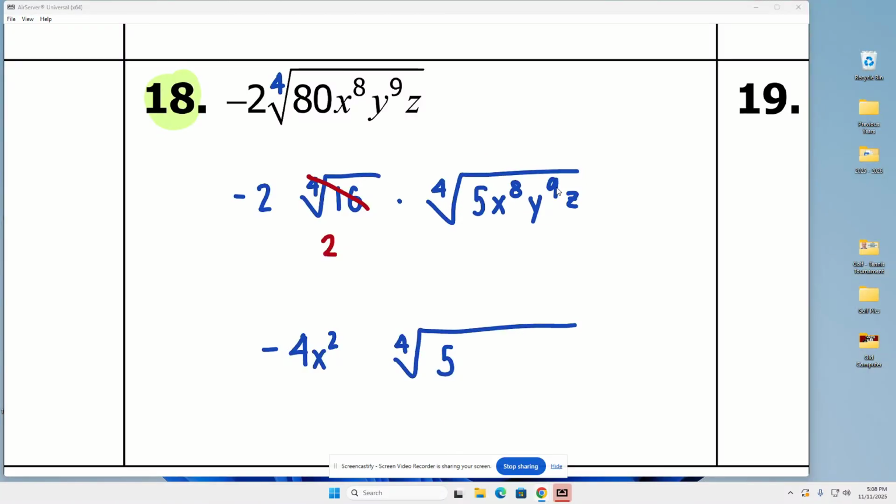Now, how many times will 4 go into 9? Same, twice. So y gets to come out twice. But again, that's 2 times 4. That's 8. There were 9. So if 8 comes out, 1 is left. And last, how many times will 4 go into 1? Well, 4 won't go into 1. So none of these z's get to escape. It stays inside. So my answer is -4 x squared y squared times the fourth root of 5yz.